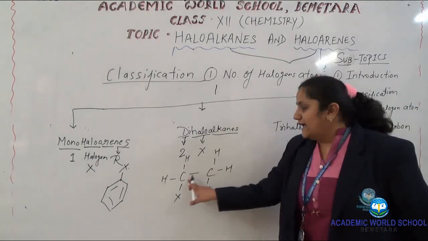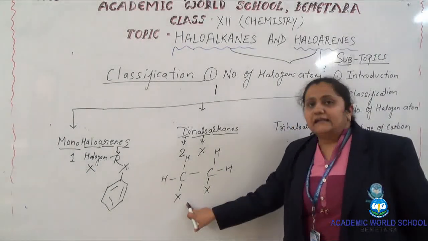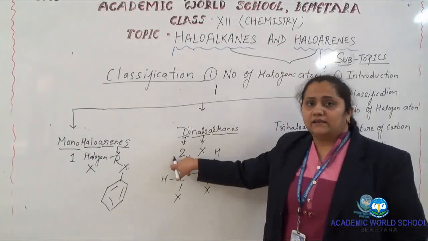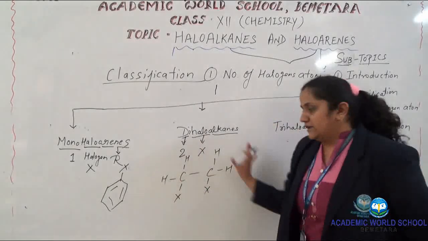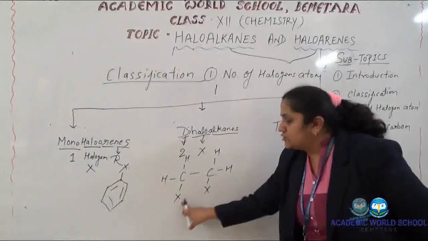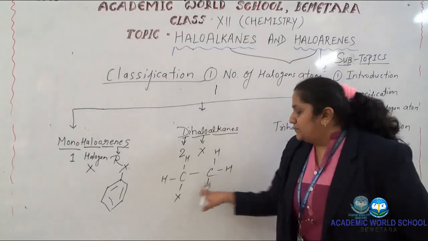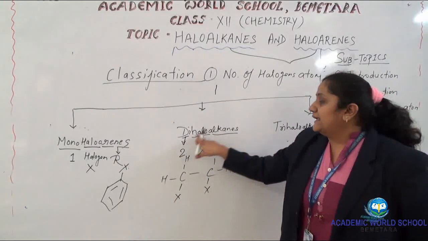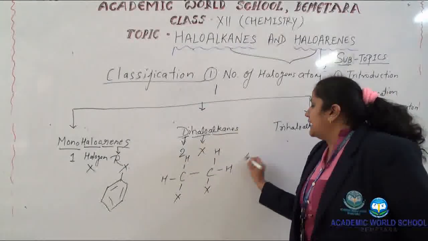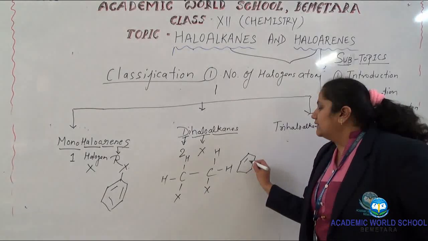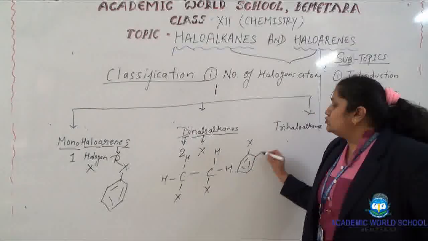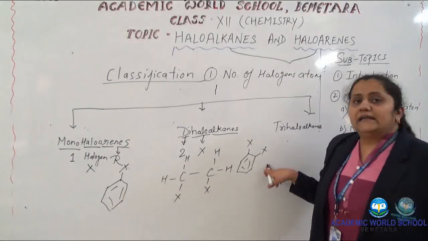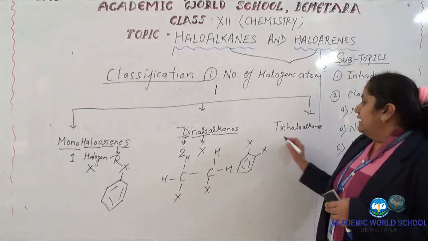It should be ethyl dihalide, dihalide for these 2 halogen atoms attached in this carbon chain. So in this structure, you can see that 2 halogen atoms are present on 2 different carbon atoms. This type of compound is called dihaloalkane, and the same we can make for haloarene. A benzene ring containing 2 X atoms is called dihaloarenes.